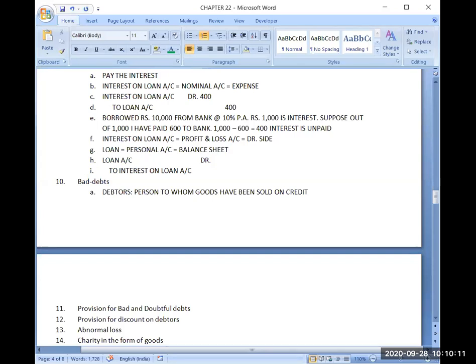Like bank is also our debtor. We are depositing cash into our bank account. Bank becomes the custodian of our currency, then bank also becomes the debtor. Whenever we demand money from the bank, bank is supposed to pay that back. That's why when we are issuing a check, bank will pay for that check accordingly. So bank is also a type of our debtor. But in general, in accounts, we use the term debtor for the person to whom we are selling goods on credit.